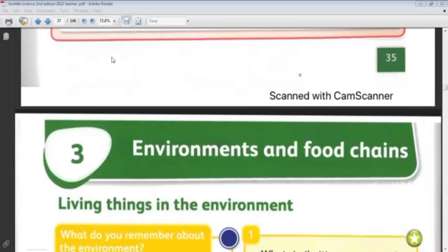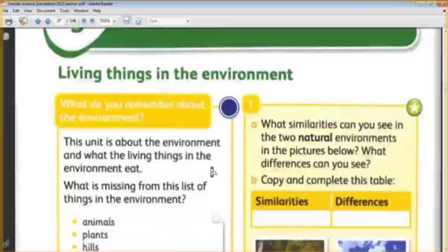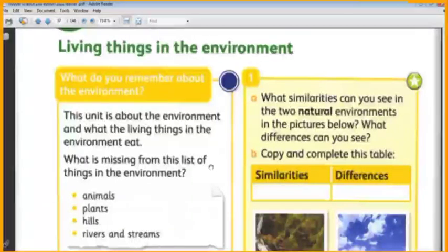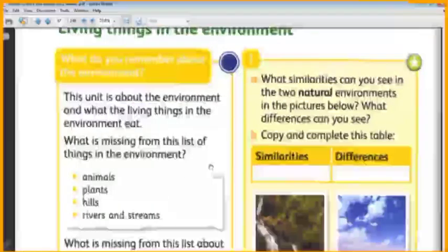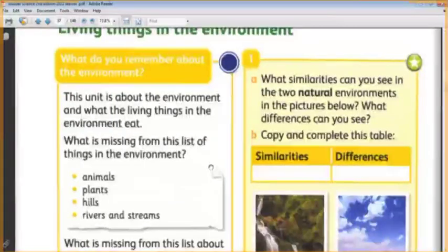We will review Unit 3, which is the environment and food chain. We said that environment differs from habitat. Can you tell me, do you remember what's the difference between them? The difference between environment and habitat. Habitat is a natural home for a living thing. You said habitat and environment.